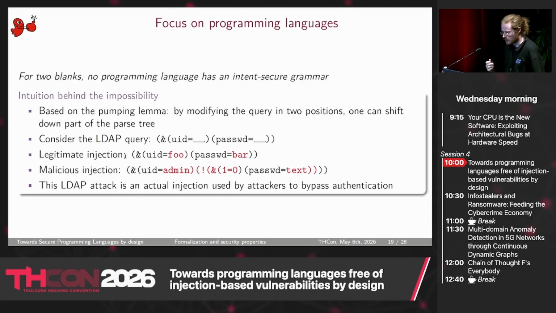Okay, and then another result is that if you have two blanks in the template, then we show that no language is safe. No programming language is safe. For example, here I have an LDAP query with two blanks, one for UID and one for password. This is a legitimate injection with some foo and bar. And this is a malicious injection. This one, maybe you already know it. It's equivalent to or 1 equal 1 for SQL. It's a way to bypass authentication.